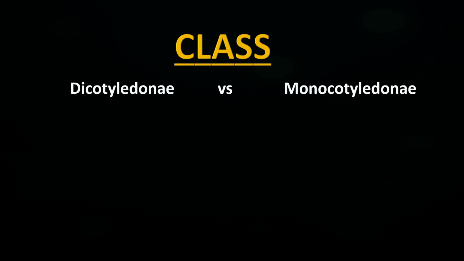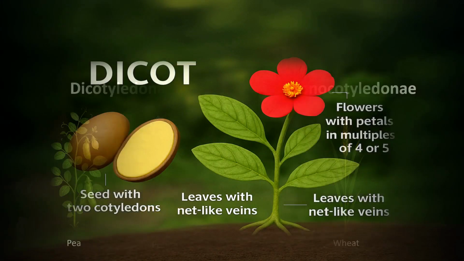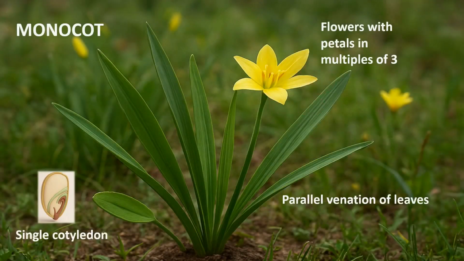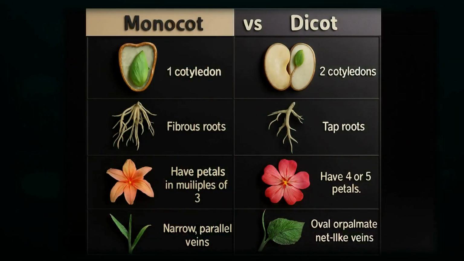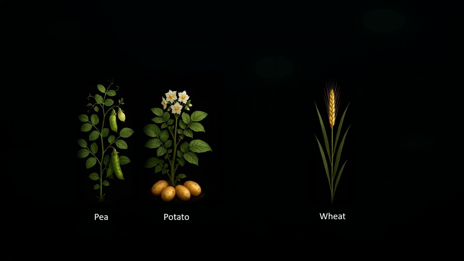Class: Dicotyledonae versus Monocotyledonae. Pea and potato belong to the class Dicotyledonae. Wheat, on the other hand, belongs to the class Monocotyledonae. As I already explained with Mangifera indica, dicots have two cotyledons, reticulate or net-like venation in leaves, and flower parts usually in multiples of 4 or 5. Monocots have only one cotyledon, parallel venation in leaves, and flower parts in multiples of 3. So at the class level, wheat separates from pea and potato.